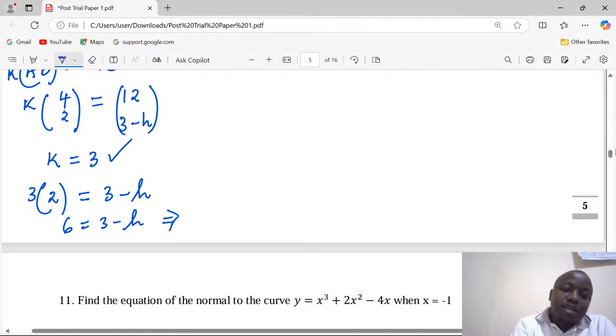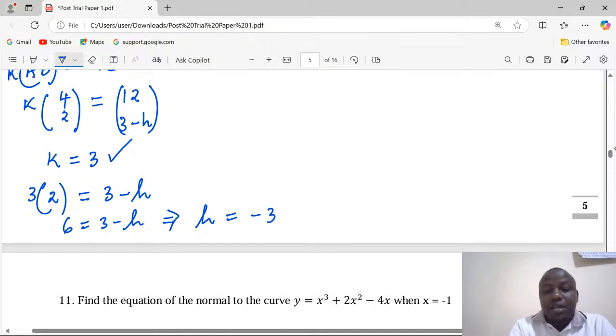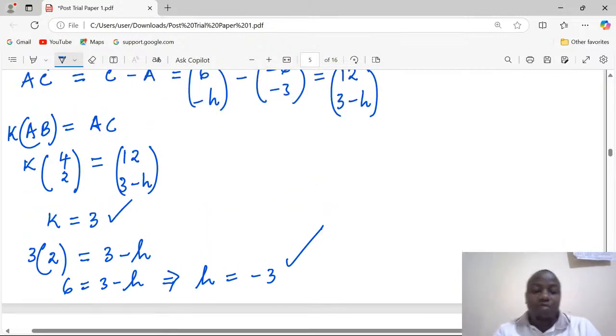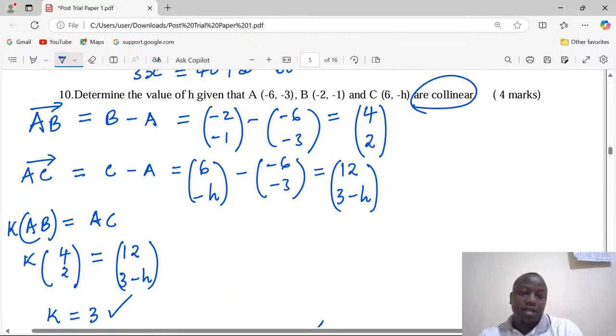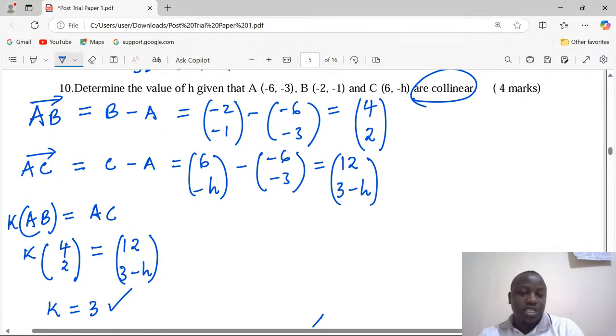This means for us to get h, which is taken to the left-hand side now, we need 3 minus 6, and h becomes negative 3. Remember, we are simply finding the value of h, so it's going to be negative 3. Let students not get it twisted.